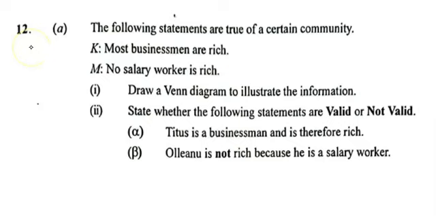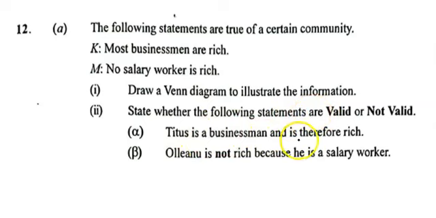So let's look at the first part. The following statements are true of a certain community. Statement K: most businessmen are rich. Statement M: no salary worker is rich. We have to draw a Venn diagram to illustrate the information, and state whether the following statements are valid or not valid.